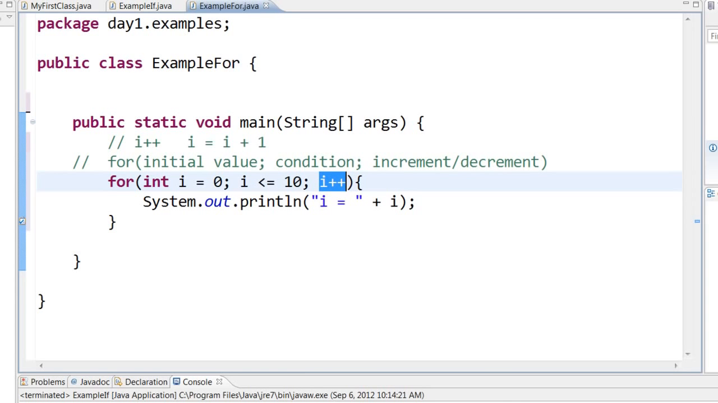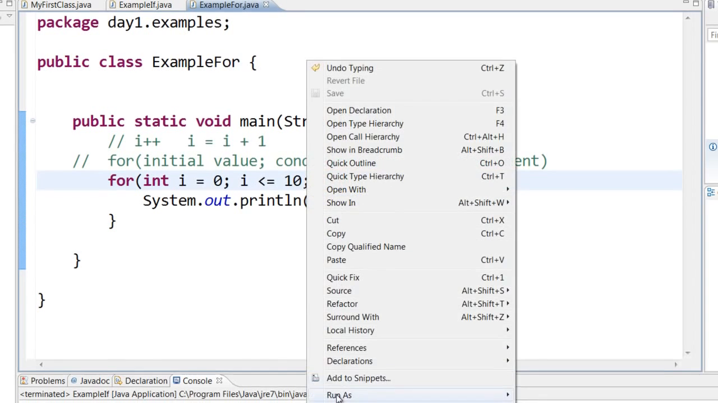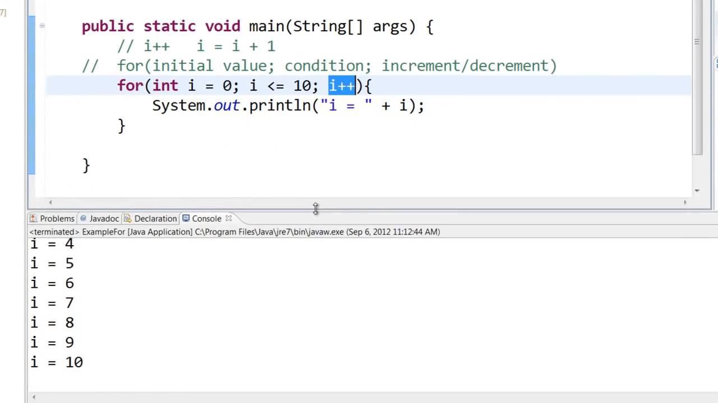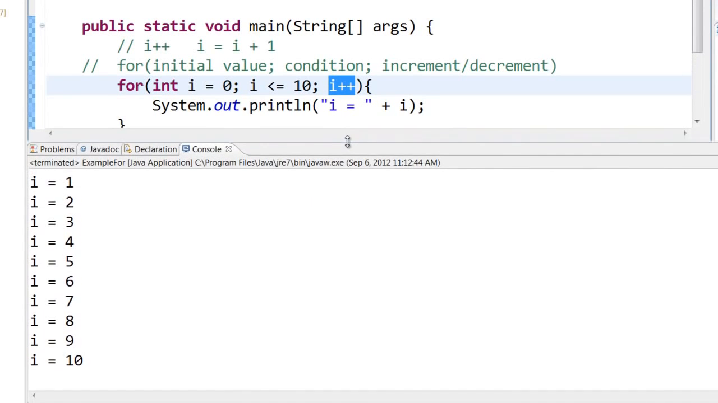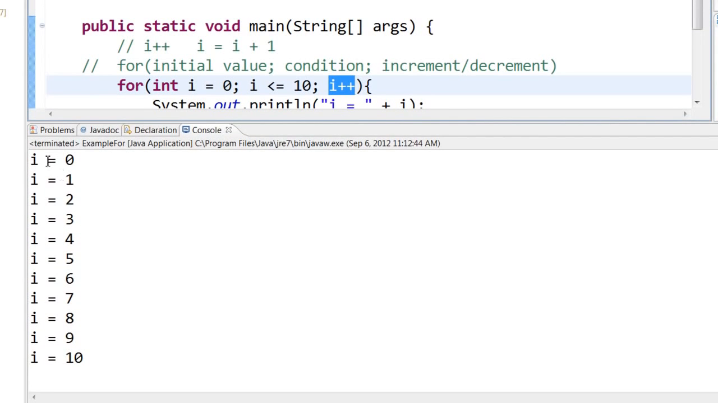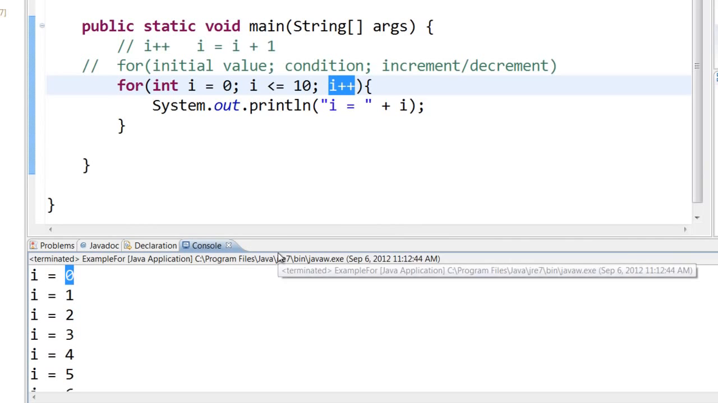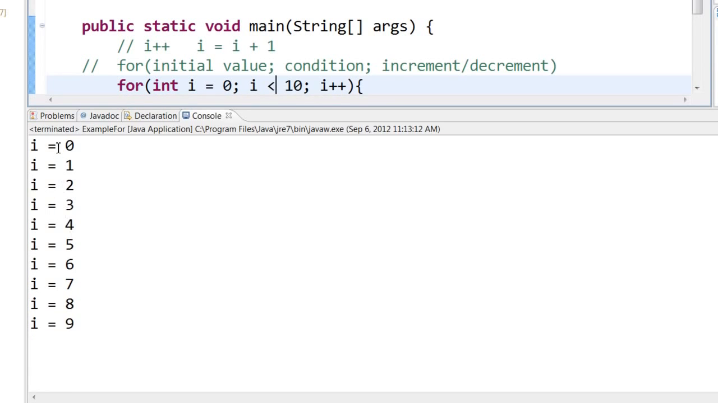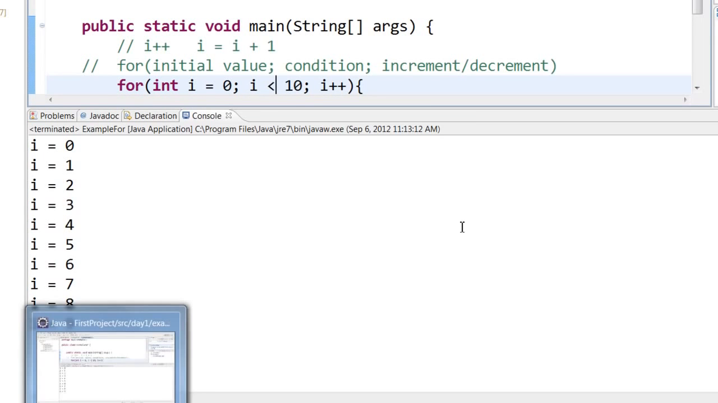So let us save this and run this. Right click, run as Java application. You can see that i is incremented; I'll expand the screen. You can see that i's value has been printed from 0 to 10. If you want to print from 0 to 9, all you have to do is remove the equal to sign and then run this. You can see that i's value has been printed from 0 to 9.